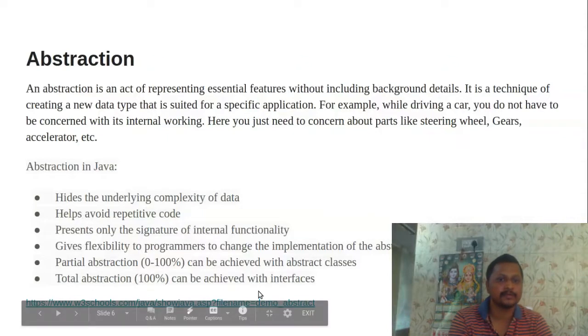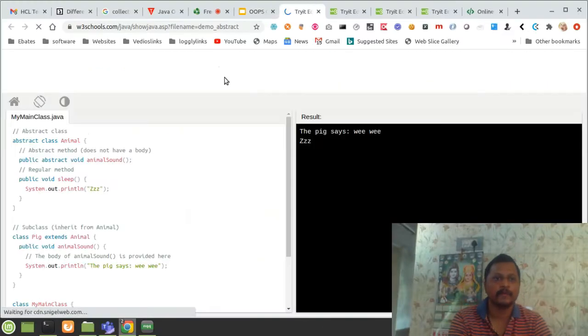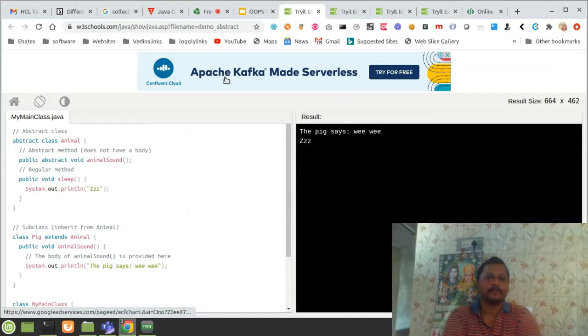Here is a small demo for abstraction. What I showed is the abstract class. If I want an abstract class, I need to declare the abstract keyword.